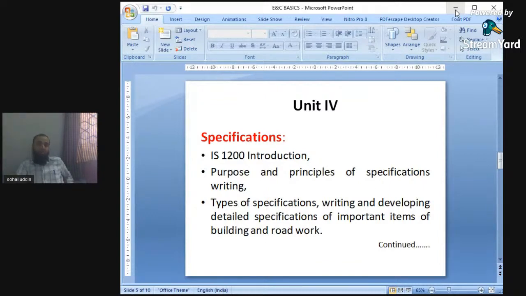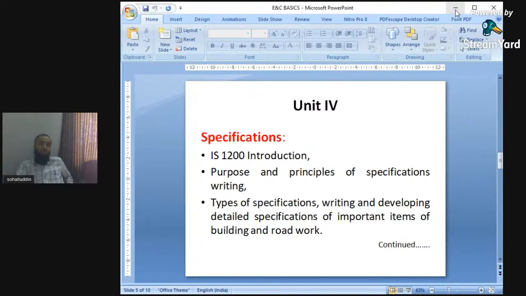And the principles of specifications, and how to write specifications, is important. Specification, principles of specification writing. How to write the specification. Next important is types of specifications, writing and developing detailed specifications. Specification is normally of two kinds: one is a brief specification, the other is the detailed specification.